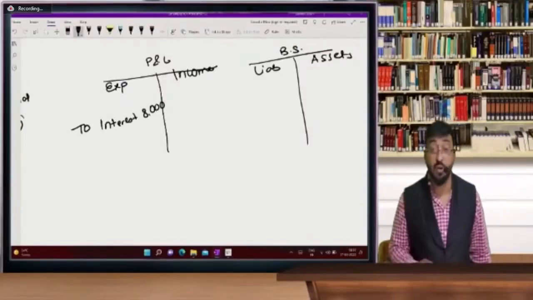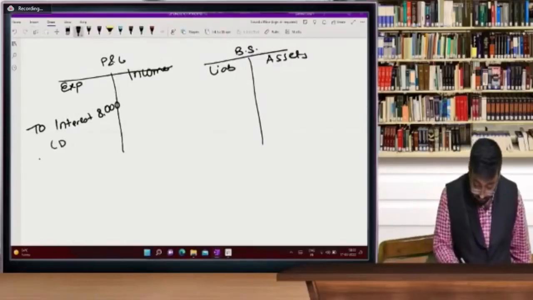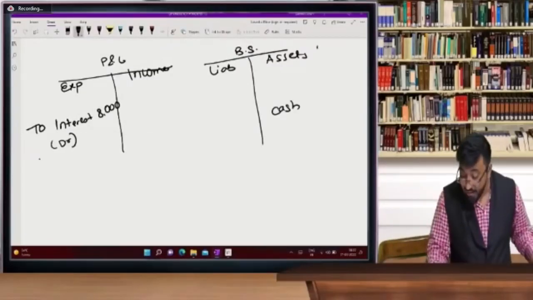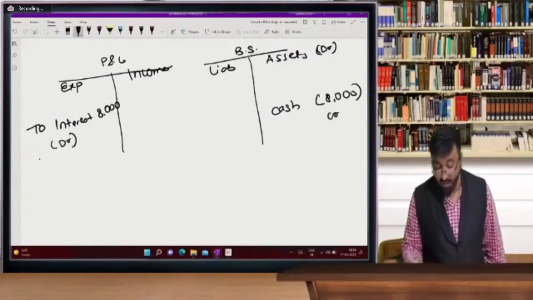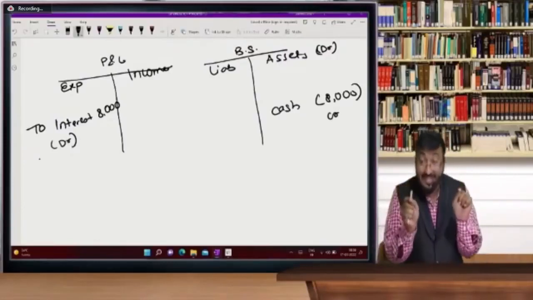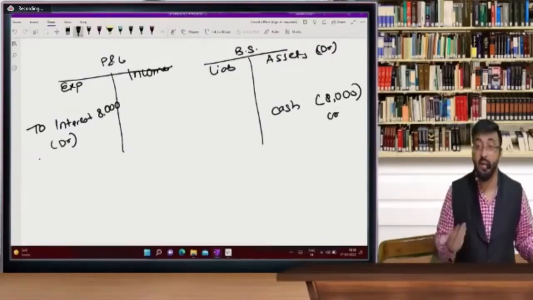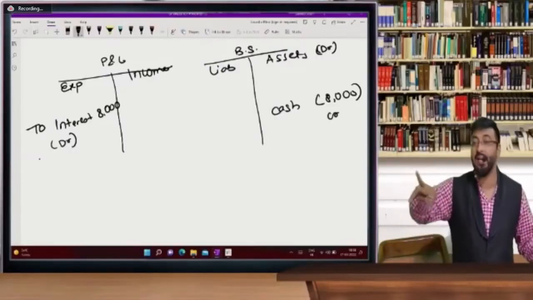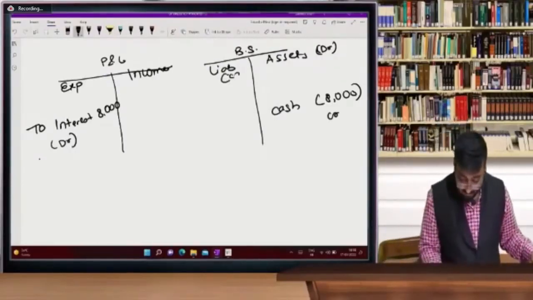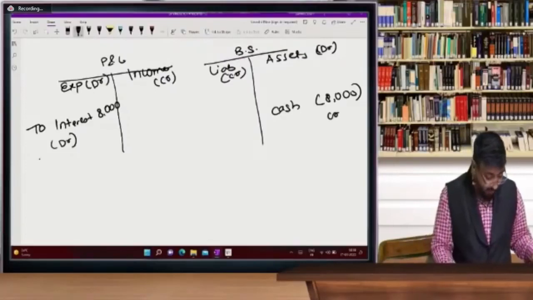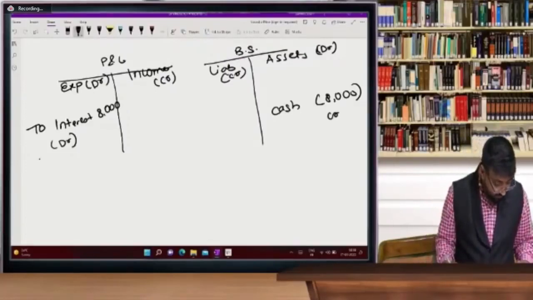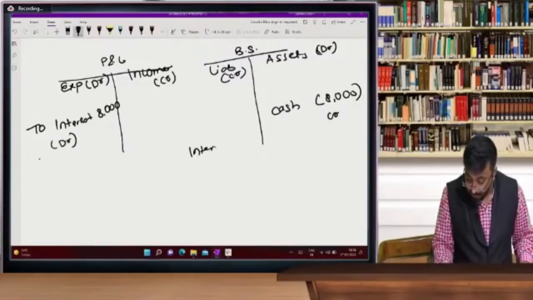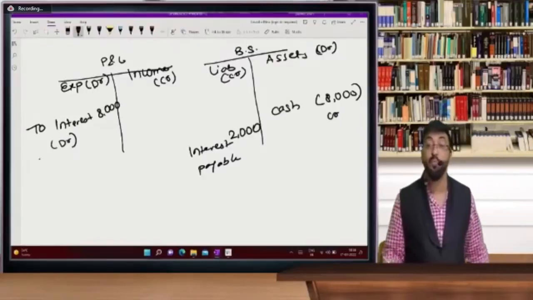Yes, sir, we can visualize this now. So this is debited. Cash on the asset side is a debit, but we will write it as a negative balance because it is a credit balance. We are paying it, so our cash balance is decreasing by 8,000. Though we are recording it on the asset side, it is a negative cash, and negative on the asset side means credit, because asset shows debit balance, liability and income credit, expenditure debit. And still interest payable, beta, it is a creditor. So this will be our liability to pay 2,000 rupees.